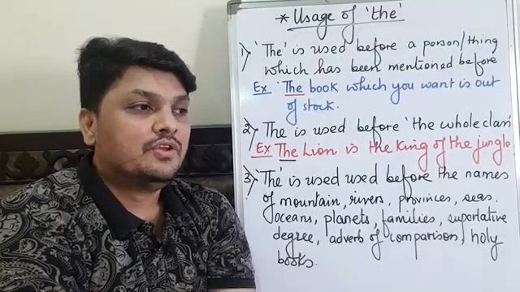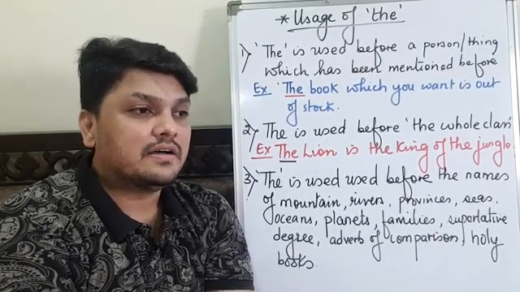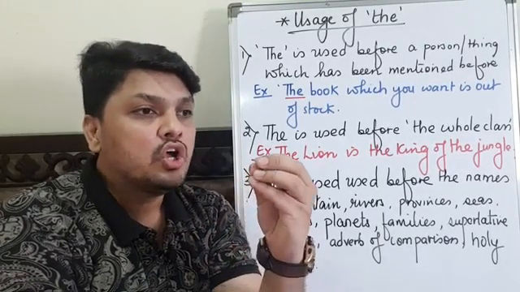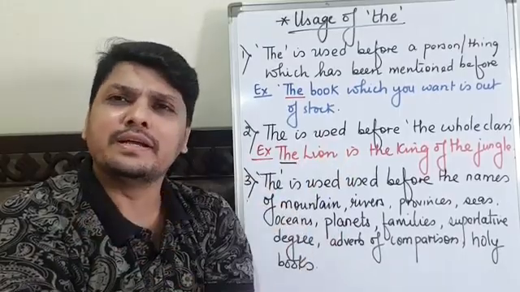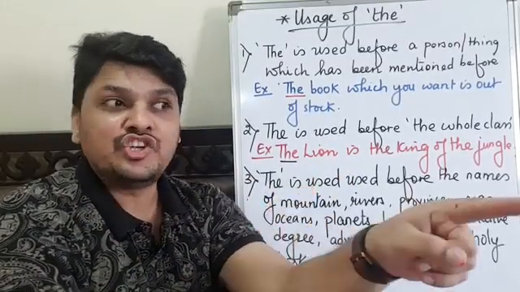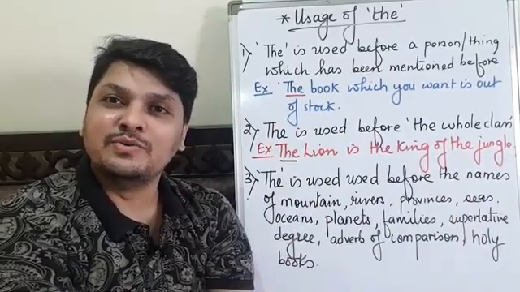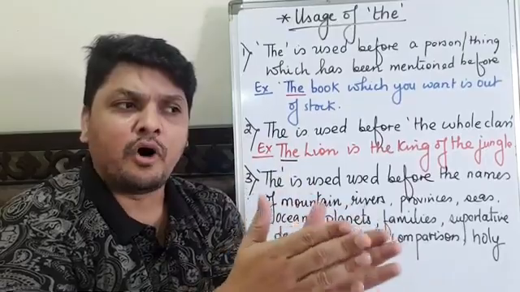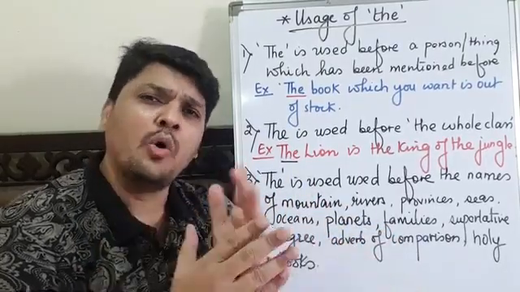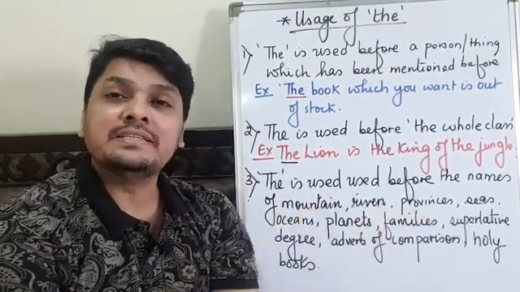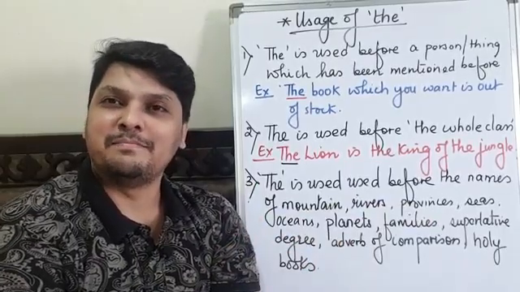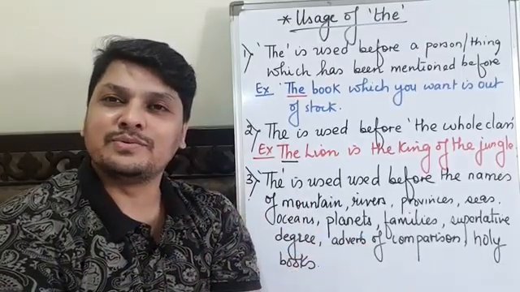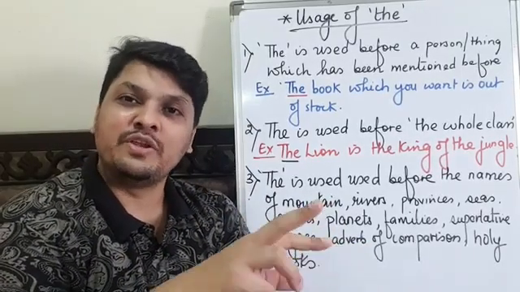You can't say the Lata Mangeshkar. But if you see any girl in your school who sings so melodiously, you can compare: she is the Lata of our school. If any boy plays cricket so well, you can compare: he is the Virat of our batch or of our school, or he is the Dhoni of our school. So here you can use it when you are comparing.